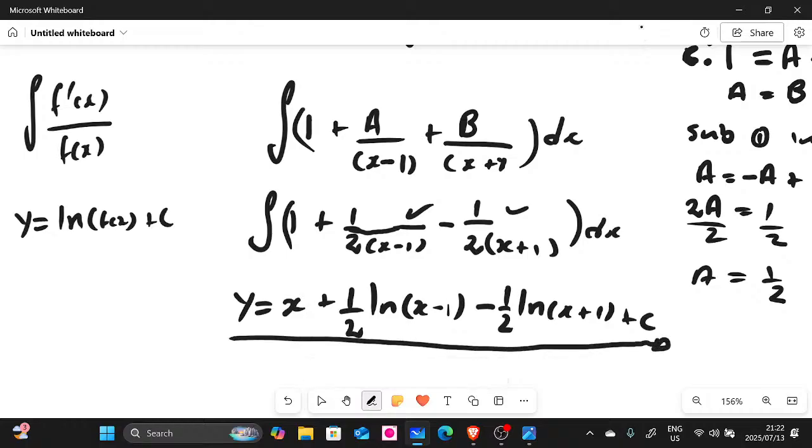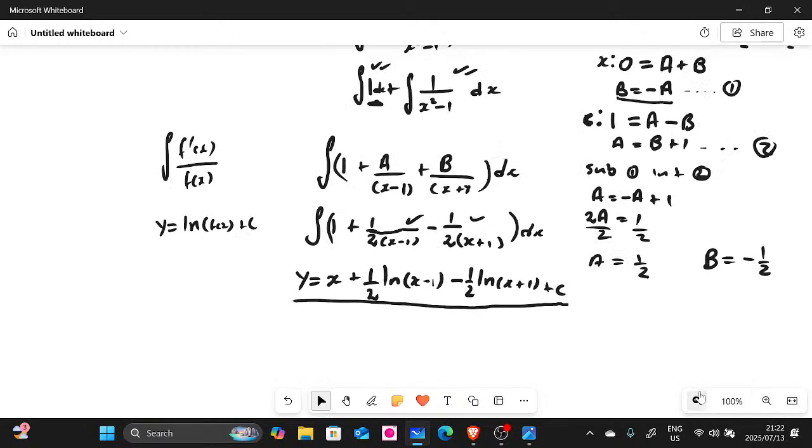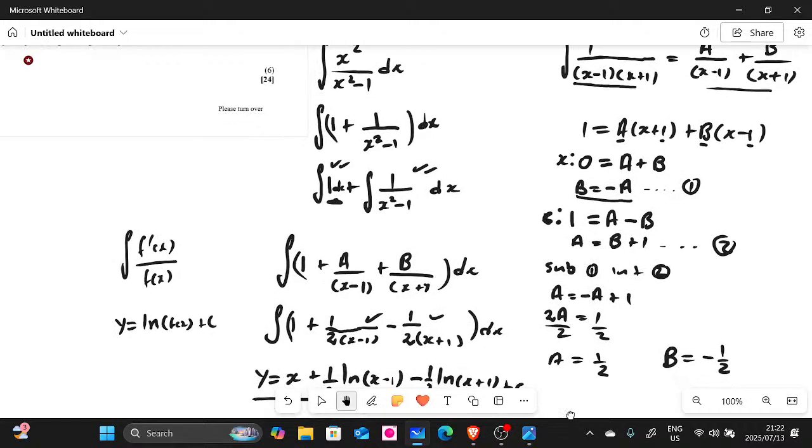I hope you guys managed to understand this, and I hope you didn't get lost anyway. So this is one of the questions that was a bit tricky when it comes to partial fractions. So whenever you are given this type of question, do not despair, guys. Make sure that you know exactly what to do, because in this one, we had the numerator with the highest power, with the power equal to the denominator.